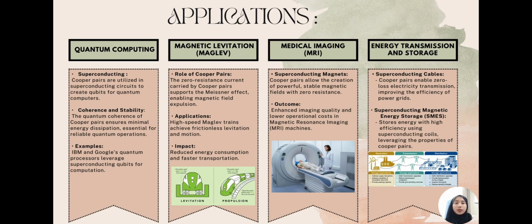So, next for applications, we have a few applications. The first one is quantum computing. Quantum computing is powered by superconducting qubits, which are the building blocks of quantum computers, and their ability to maintain coherence allows faster energy exchange and computation. And for the visual, it is a diagram of a quantum circuit or superconducting qubit, with real-world examples like IBM and Google's. And then the second one is magnetic levitation.